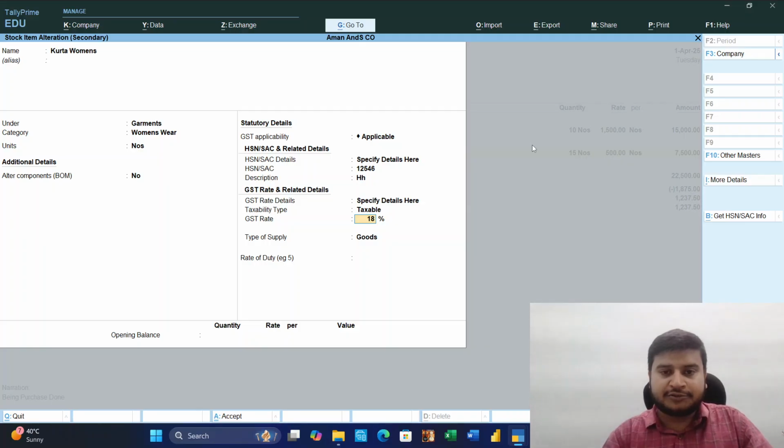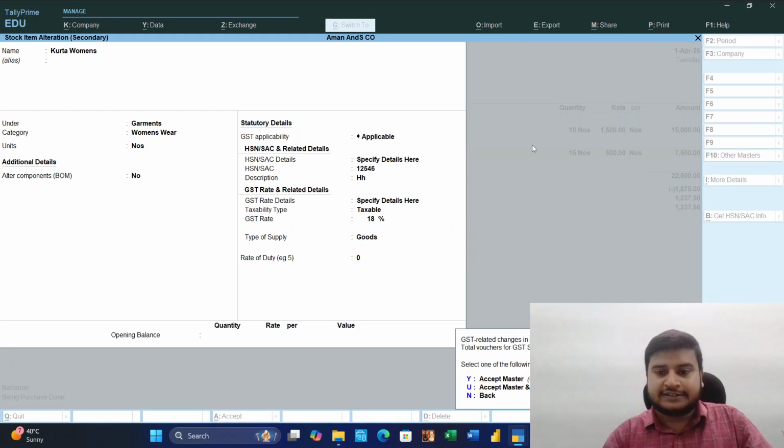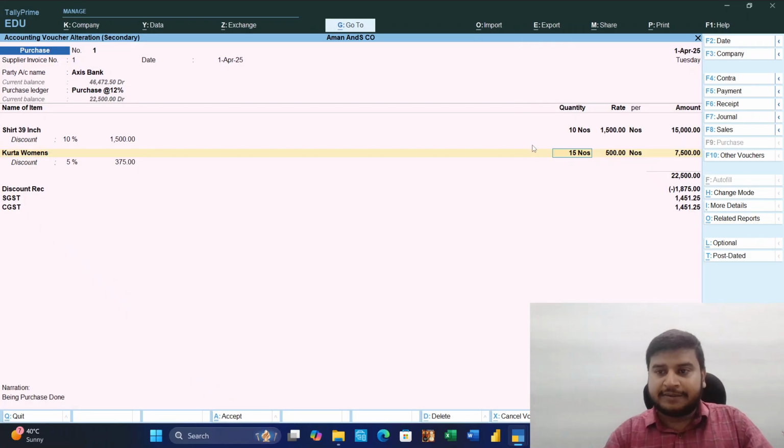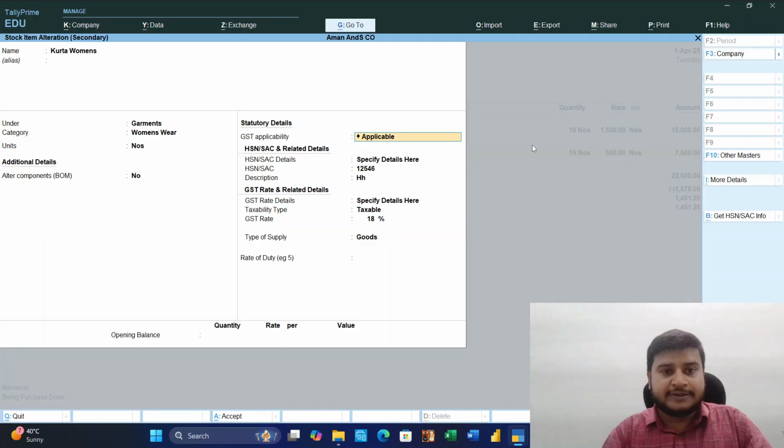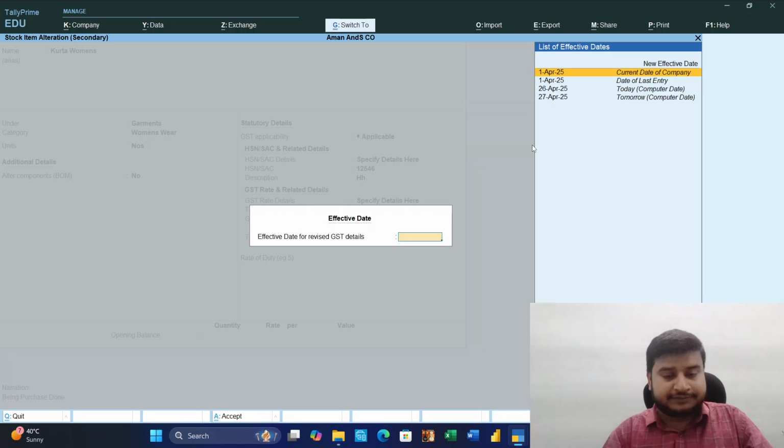Then we change this to 18%. Yes. Then the amount changes. What is 1237, I think, and now 1451. Otherwise it will go wrong, so make it 12% only. Why 12%? I will explain why 12%.